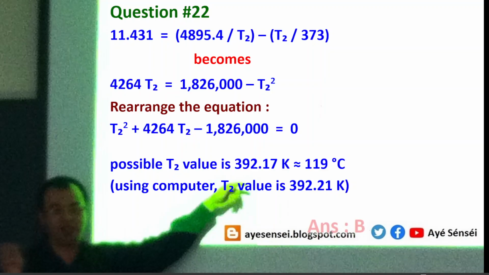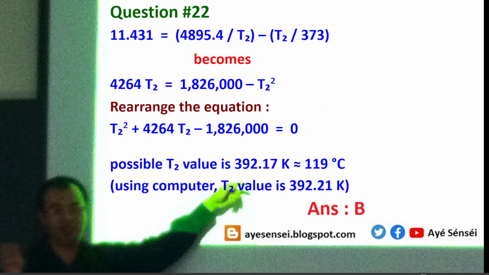So this means the closest answer is B. So the answer is 121. Well, of course there will be some variations because I'm pretty sure that the answer is from laboratory data or experimental data, while the result that I obtained here is from mathematical correlation. Of course there are lots of assumptions there.